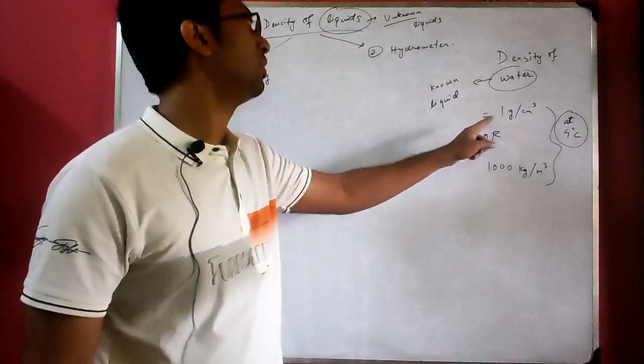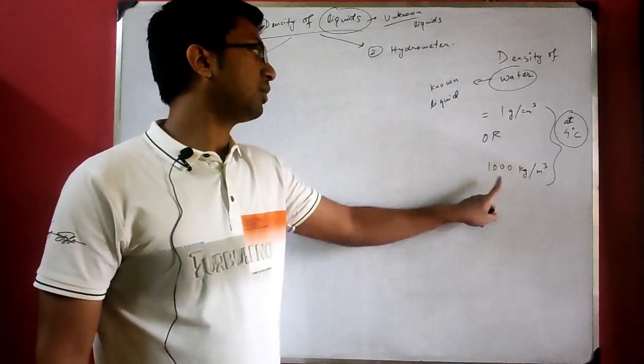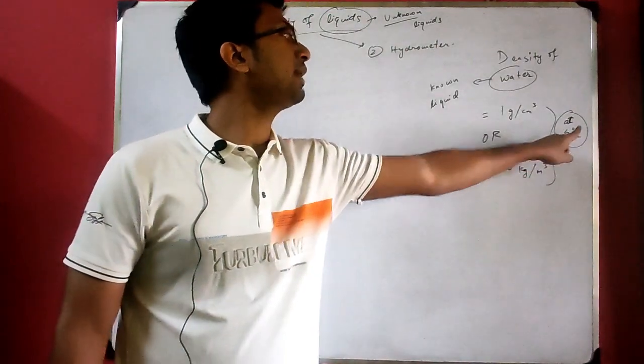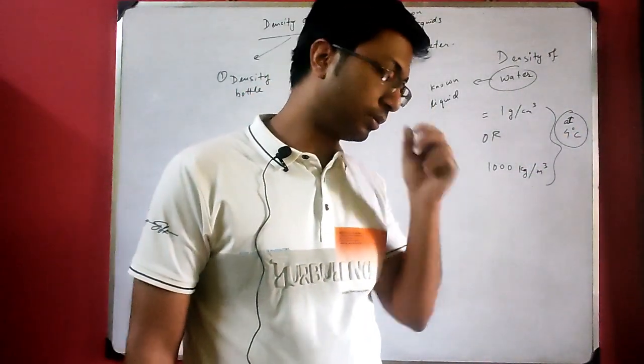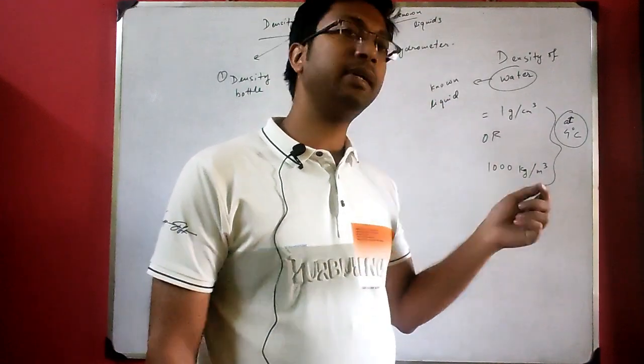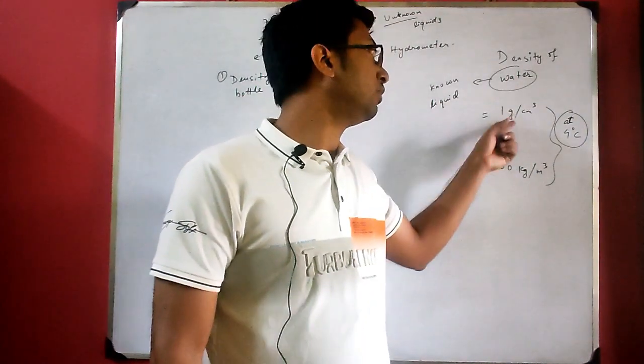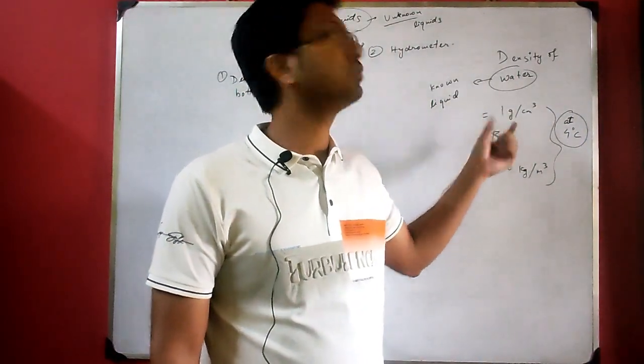The density of water is 1 gram per cc or 1000 kg per meter cube only at 4 degrees centigrade. At other temperatures, suppose at 2 degrees centigrade, 10 degree, 12 degree, the density values will differ. Not very much, but it will differ.